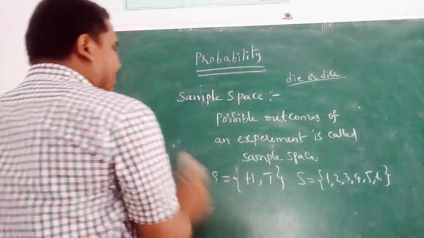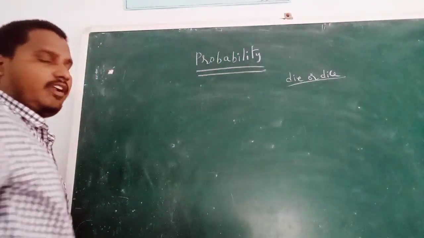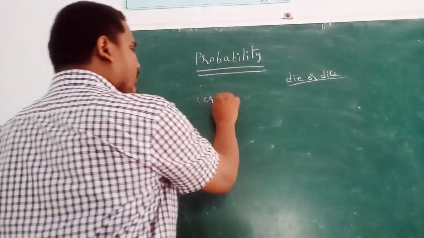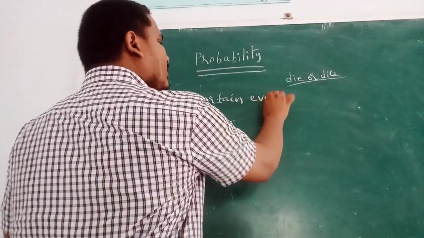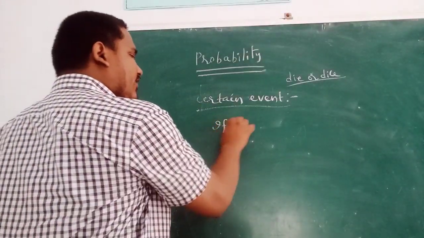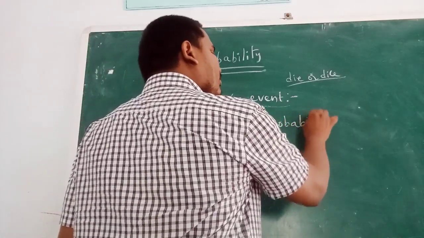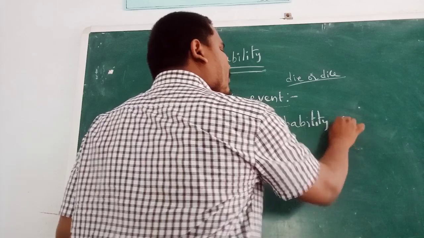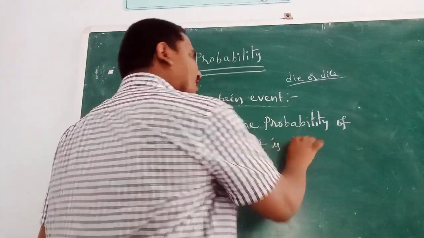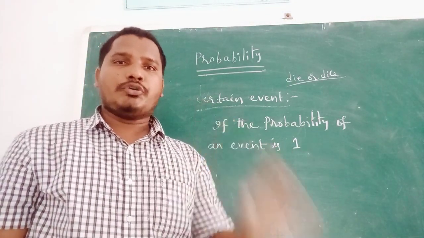Next, what is a certain event or sure event? If the probability of an event is 1, then it is called a certain event or sure event.